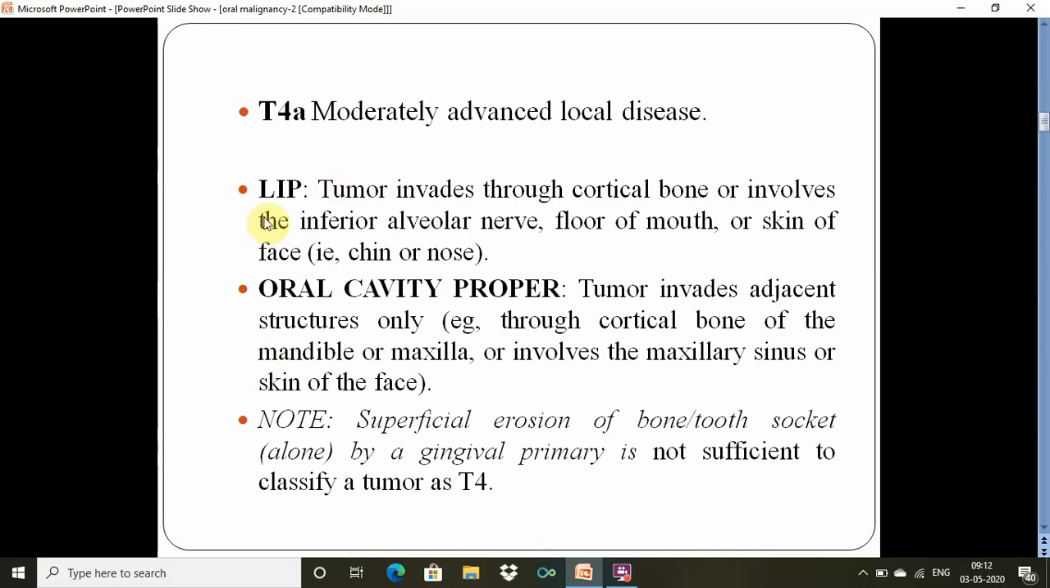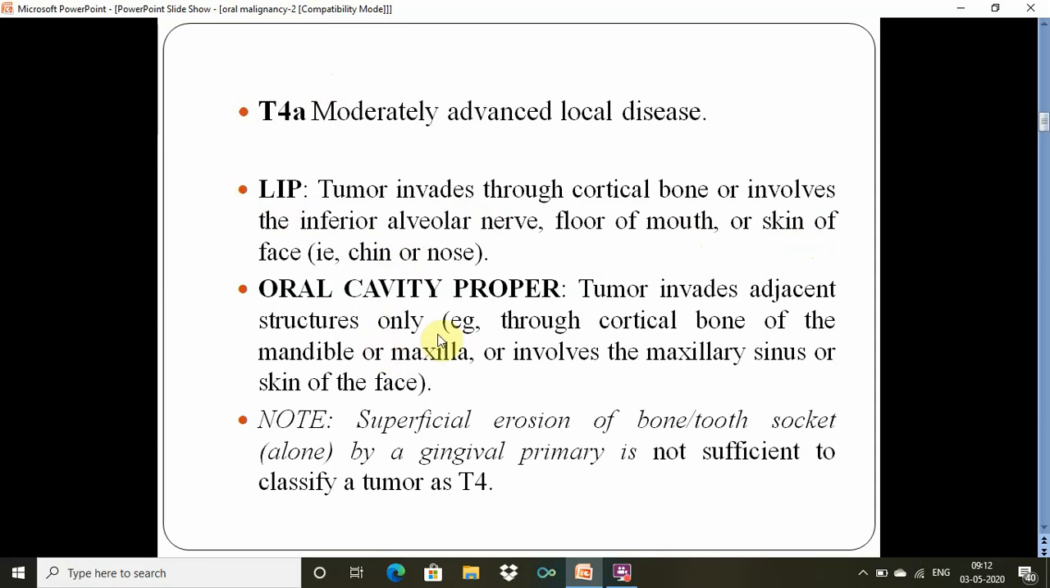Again, there is some difference in the lip and the oral cavity proper lesions. In lip, if the tumor invades through the cortical bone of the mandible or maxilla, or involves the inferior alveolar nerve or the floor of the mouth, or skin of the face, these are considered as T4A lesions.